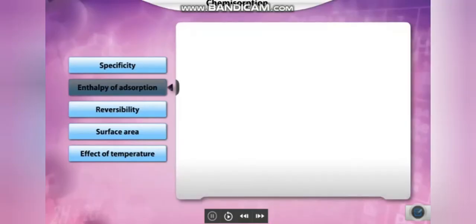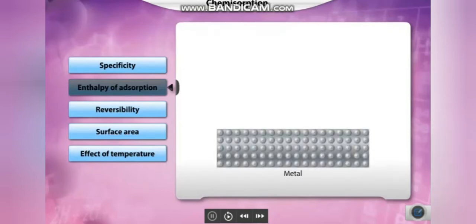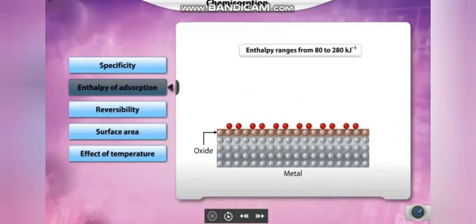Enthalpy of adsorption. The enthalpy of chemisorption is high due to the formation of chemical bonds. In general, this value ranges from 80 to 280 kilojoules per mole. A specific amount of activation energy is required to initiate chemisorption.